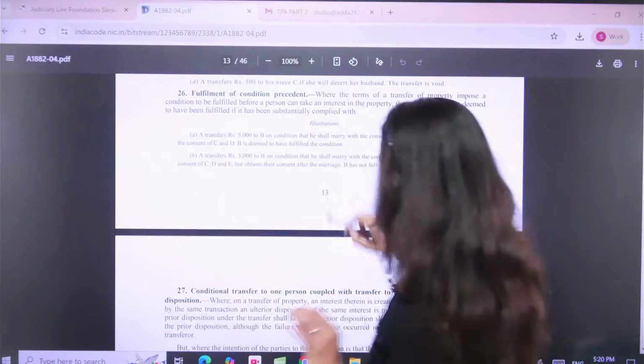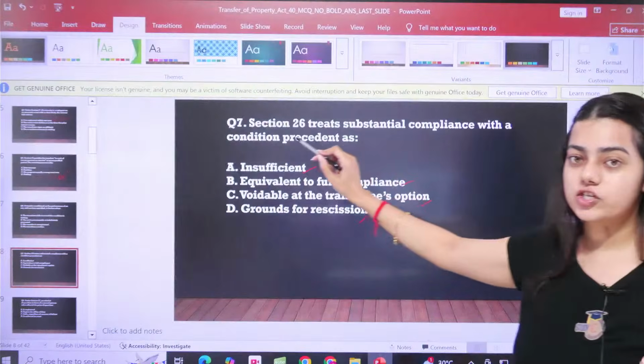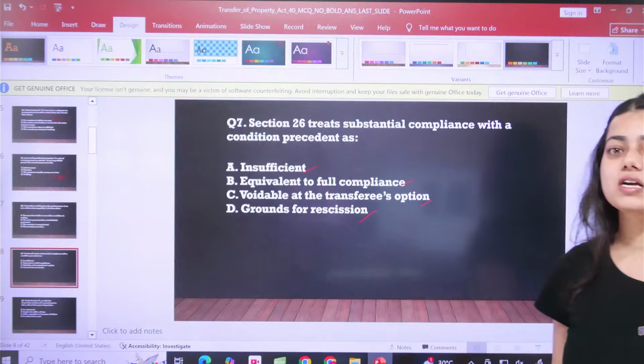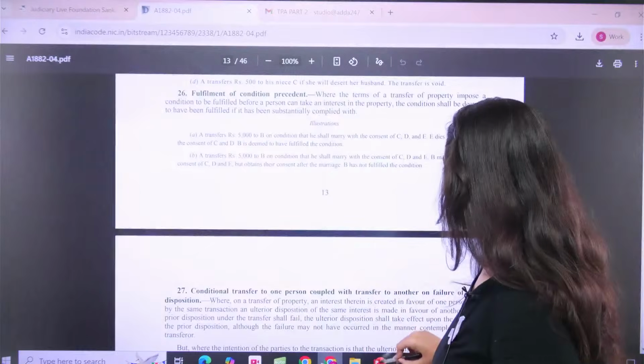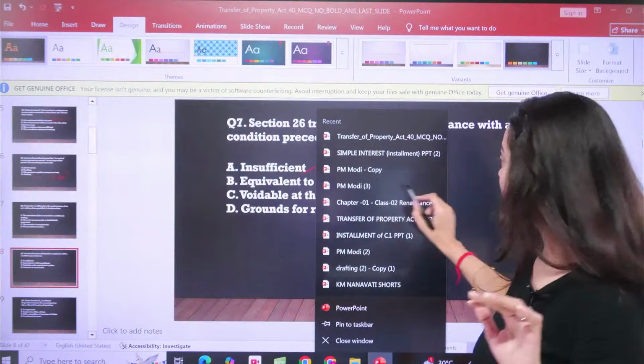What was question number 7? It was that Section 26 treats substantial compliance with the condition precedent as... Now let us read the section.